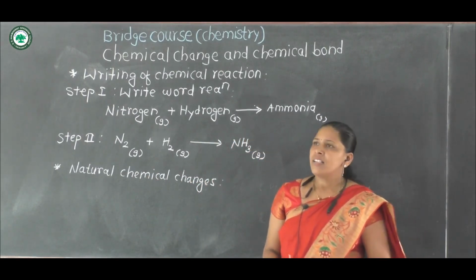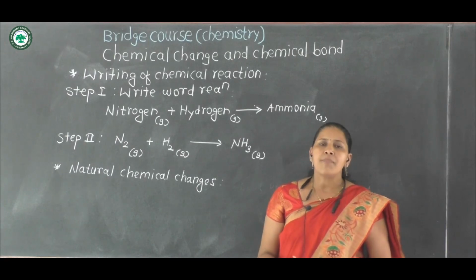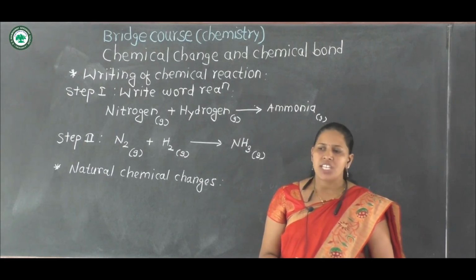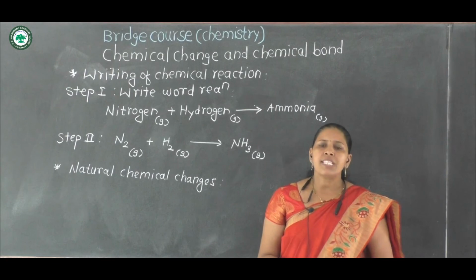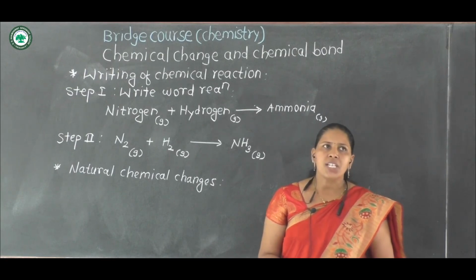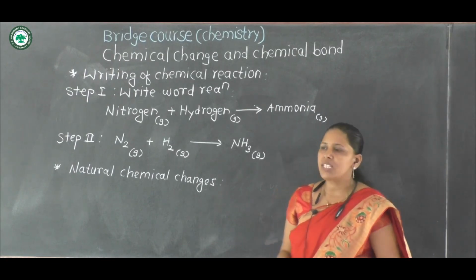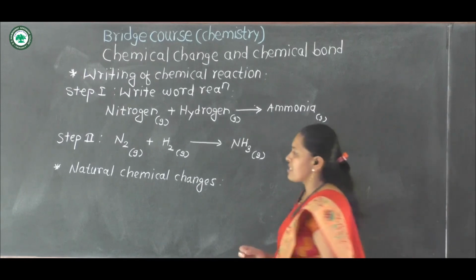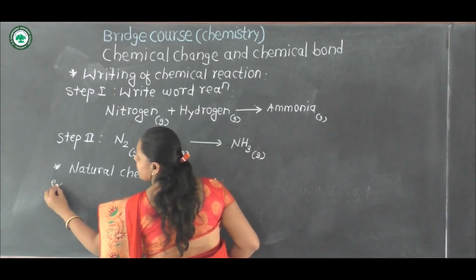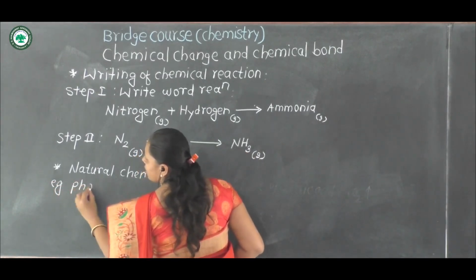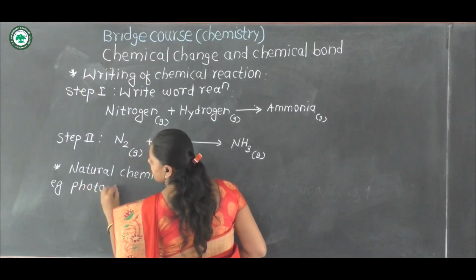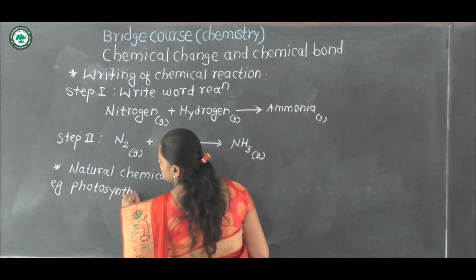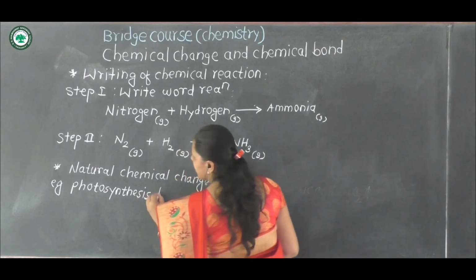There are many examples of natural chemical changes. One of the best examples of natural chemical change is photosynthesis by green plants.